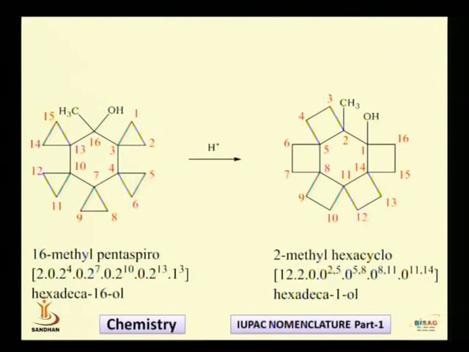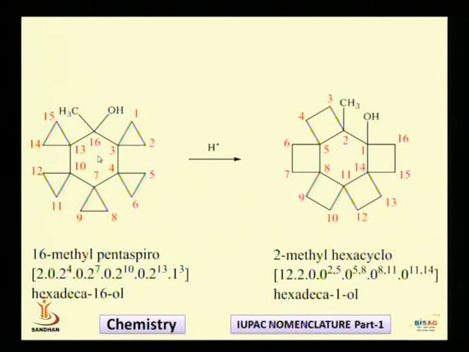See, this is a very important transformation where alcohol is treated with acid and it is transformed into a rearranged compound. The compound which I have shown over here is called a spiro compound. When the spiro compound is treated with acid, it gets transformed into the product, and this product which you are getting is a bridge hydrocarbon. So this is a spiro system, and when you treat it with the acid, it gets transformed into the bridge hydrocarbon.